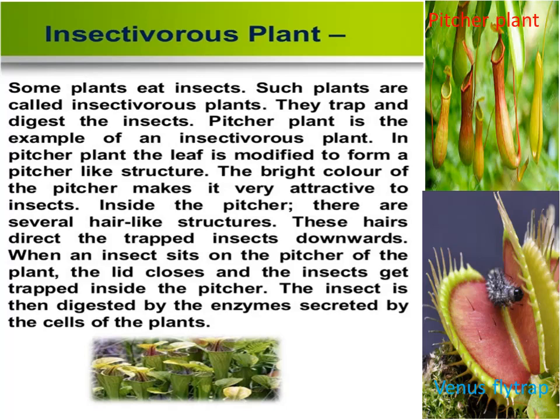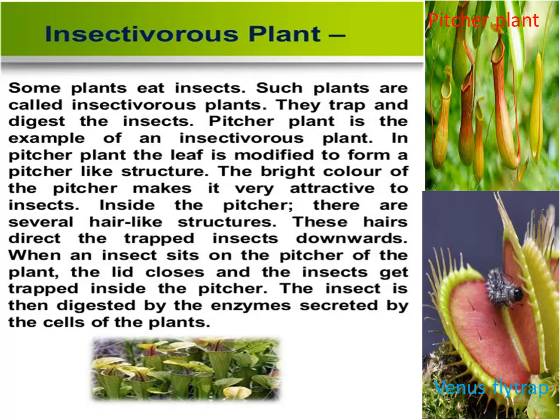The insect is then digested by the enzymes secreted by the cells of the plant. In our human body also, digestive juices as well as some enzymes help us in the digestion of food. In the same way, in this pitcher plant, some enzymes are secreted by the cells of the plant and this helps them to digest the insect. The second picture is the Venus flytrap.